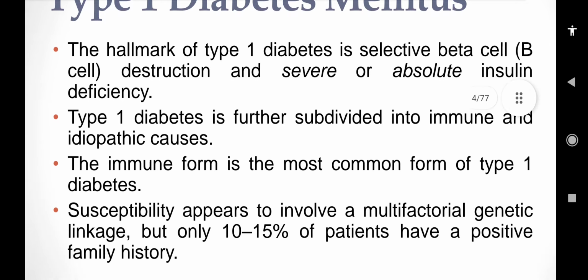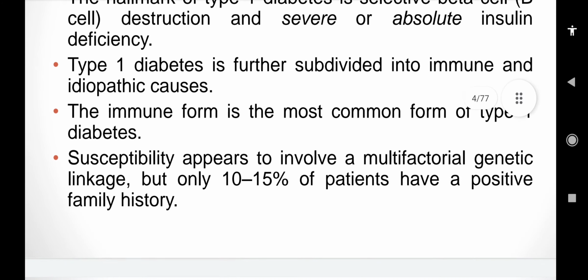Type 1 diabetes is further subdivided into immune and idiopathic. Idiopathic means the cause is unknown. The immune form is the most common form of type 1 diabetes. What is the function of the immune form?